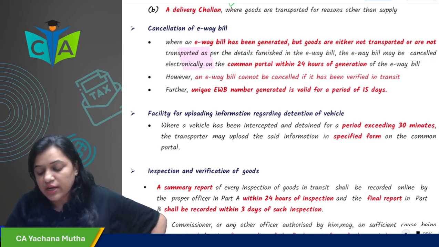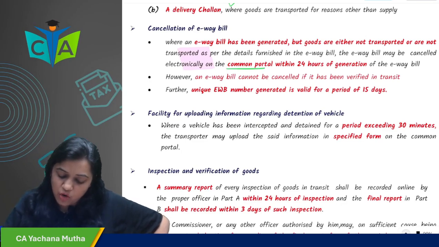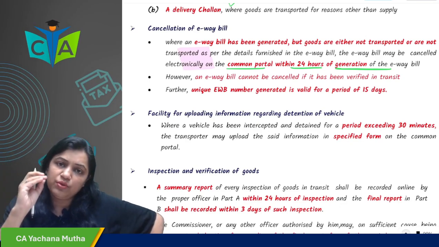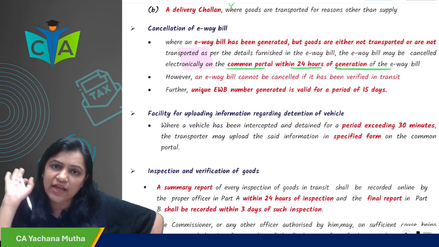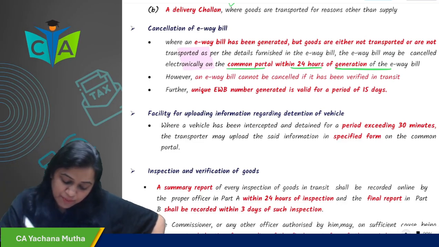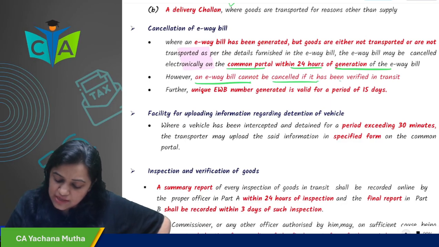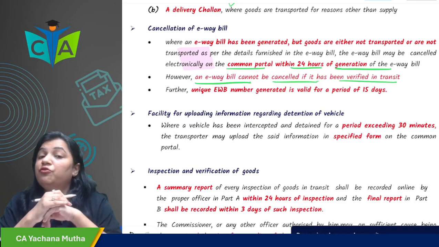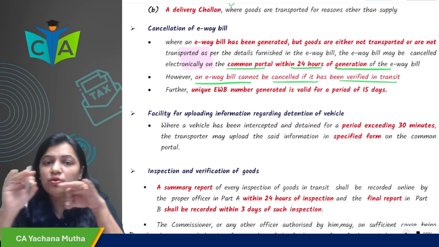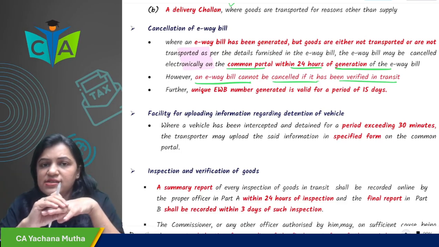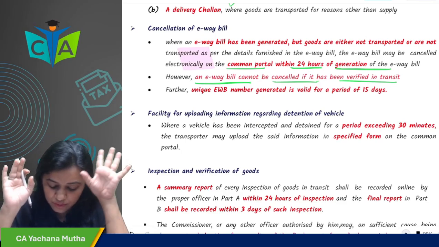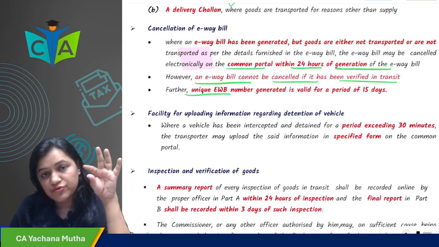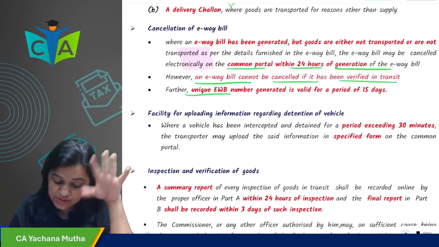You can cancel the e-way bill electronically on the common portal within 24 hours of generation. Whenever you have generated it, within 24 hours of its generation, you can cancel it. However, an e-way bill cannot be cancelled if it has been verified in transit. If the officer has verified it in transit, then definitely you cannot cancel it. After generation you can cancel it, but only if it has not been verified.